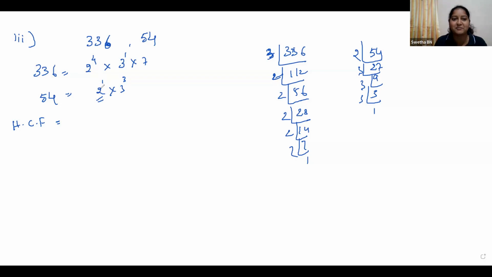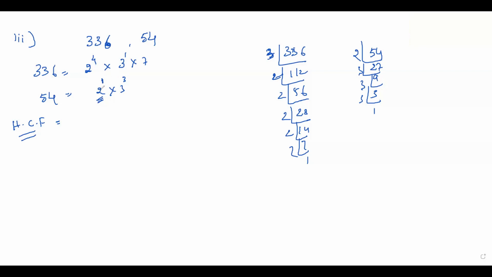Here we have 2 to the power of 1 and here it is 2 to the power of 4. 2 is common, but for HCF we have to take the smallest power of the common factor. So you can take only 2; you cannot take 2 to the power of 4. Here we are taking the smallest power.